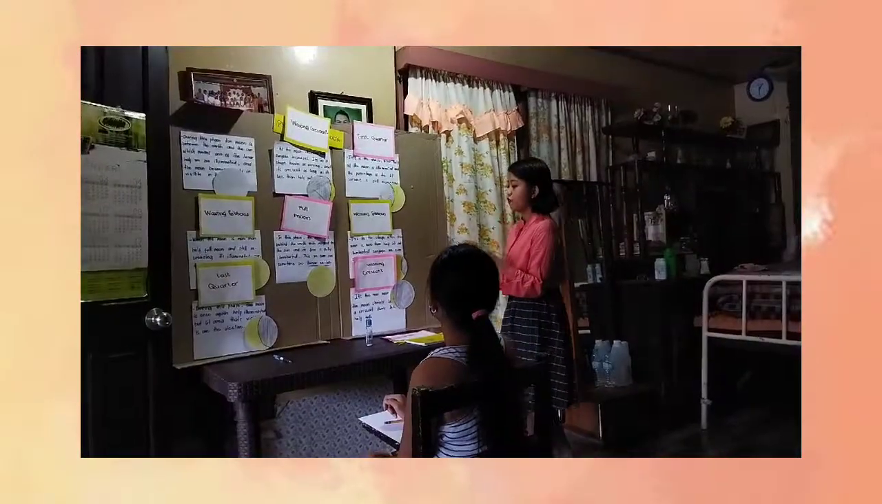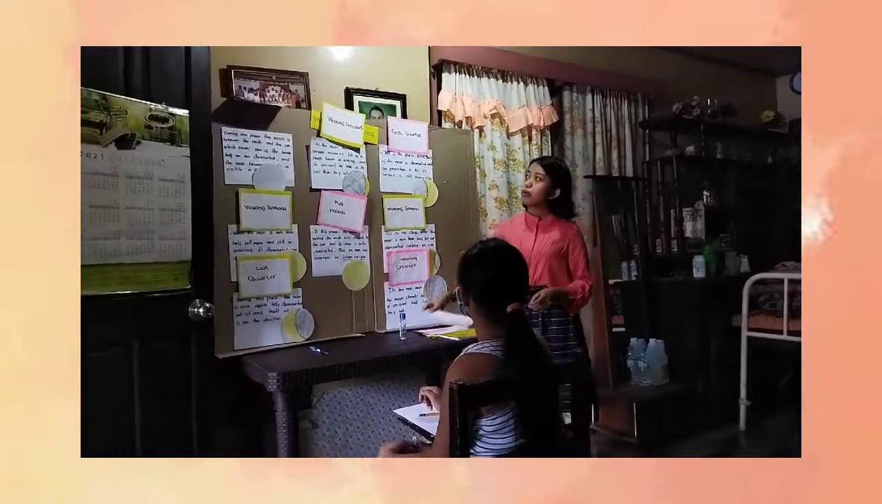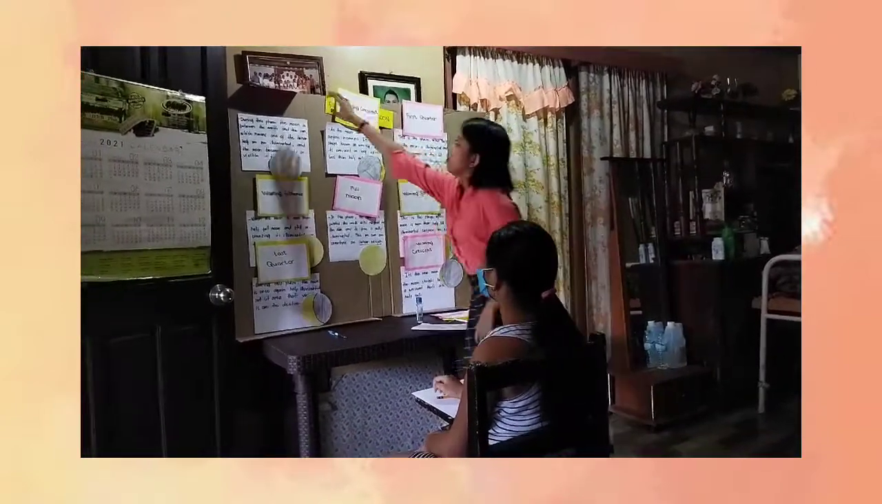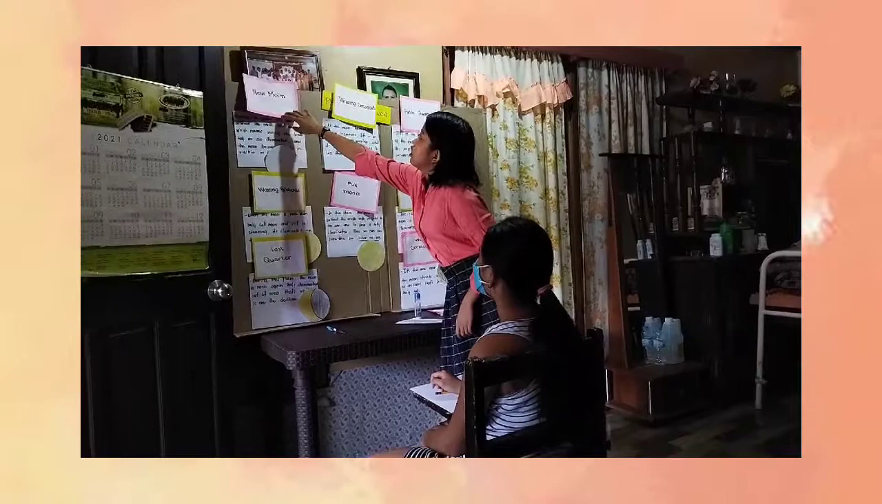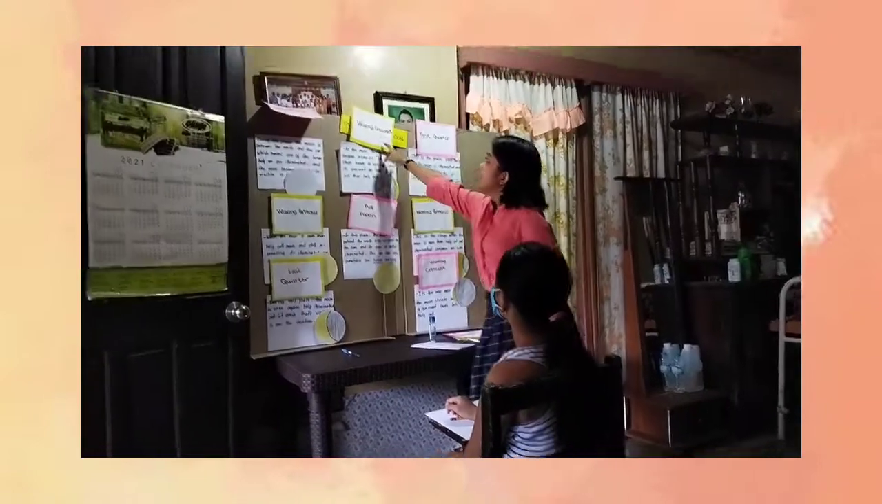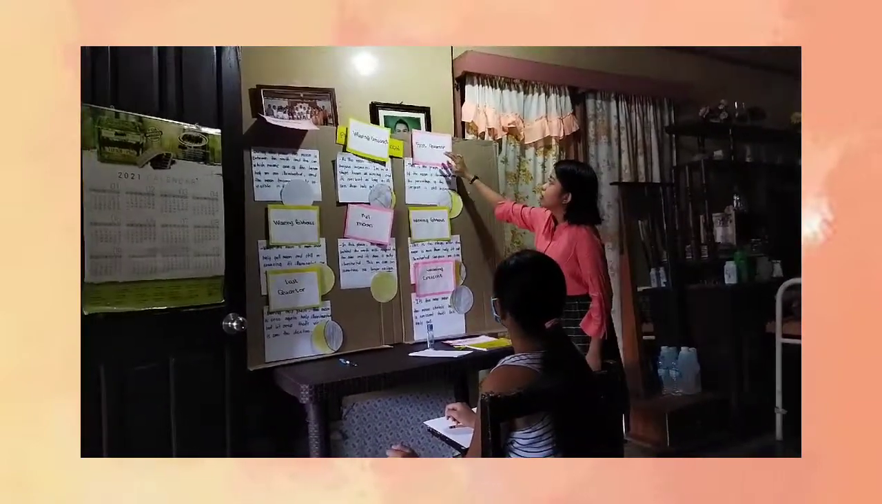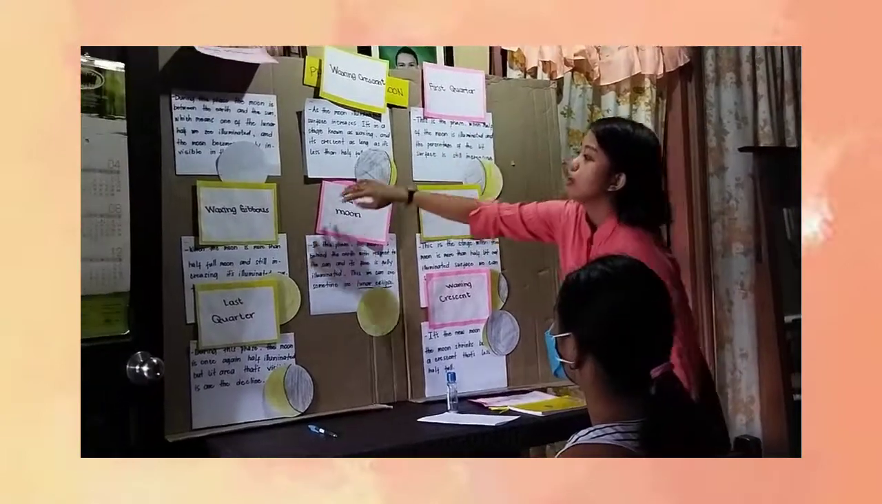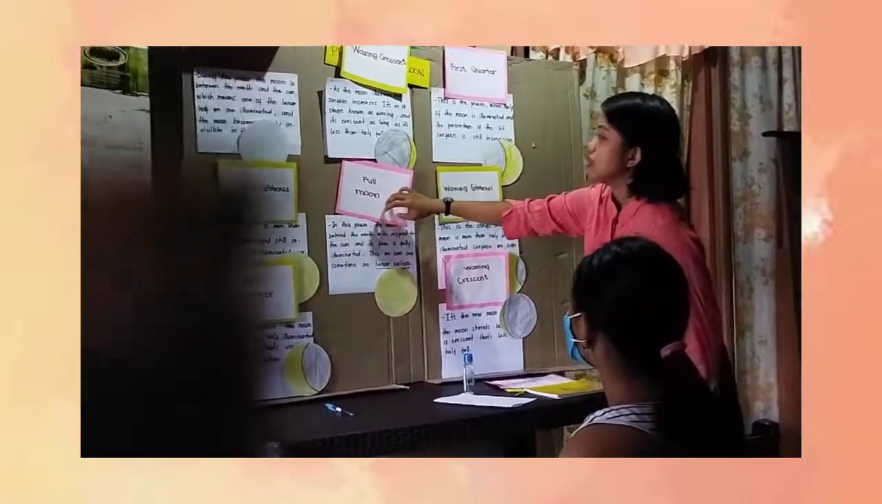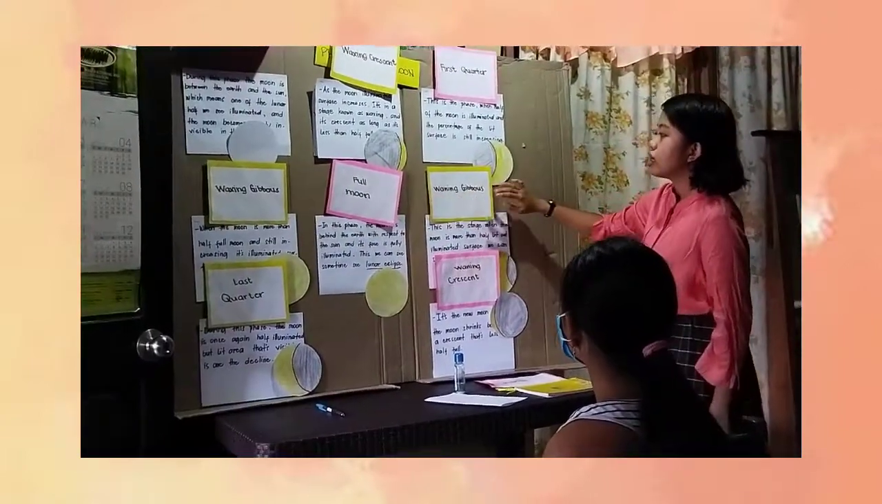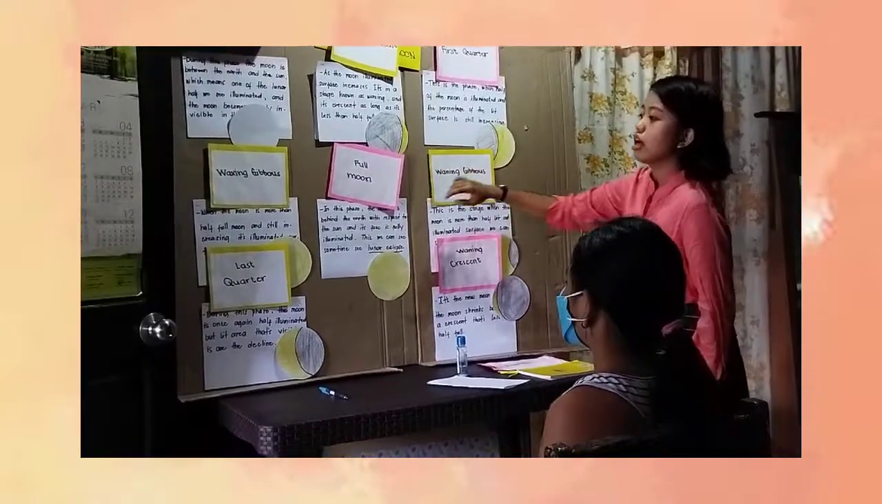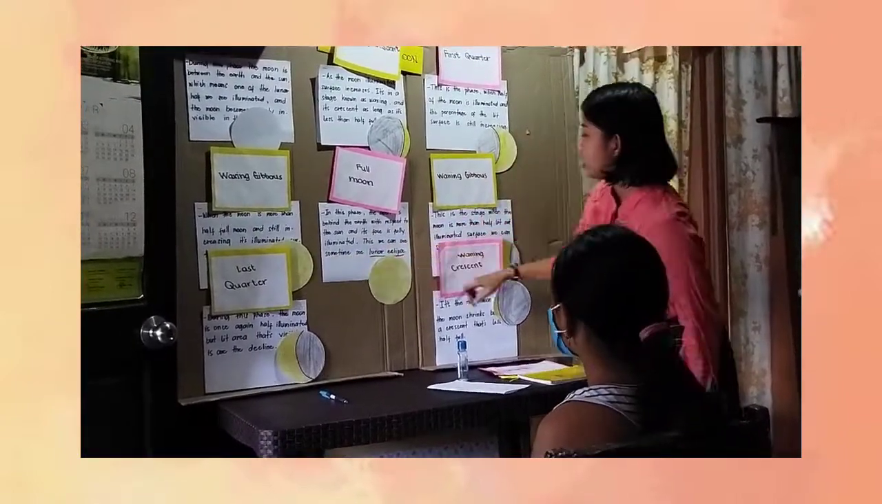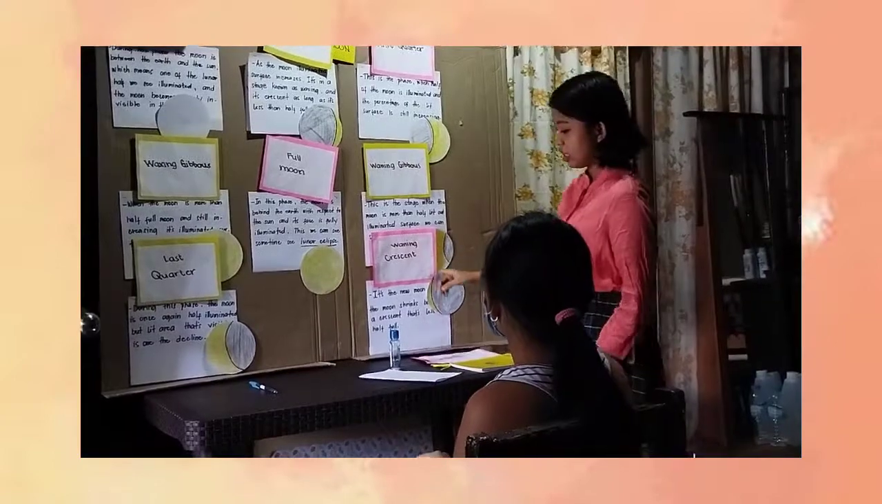And then, so let's enumerate the 8 phases of the moon. So, first, we have new moon. Second, the waxing crescent. Third, first quarter. Fourth, waxing gibbous. Fifth, full moon. Sixth, waning gibbous. Seventh, last quarter. And lastly, the waning crescent.